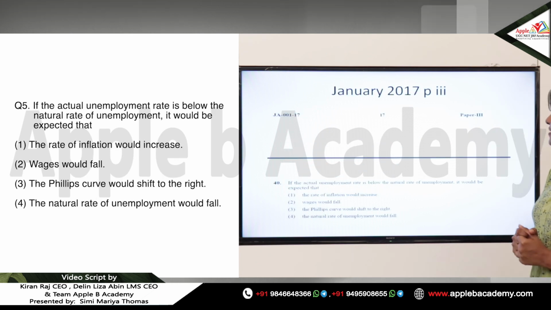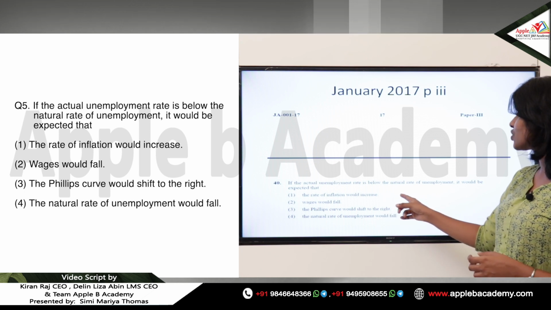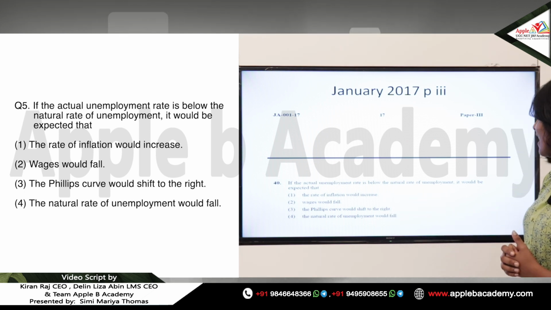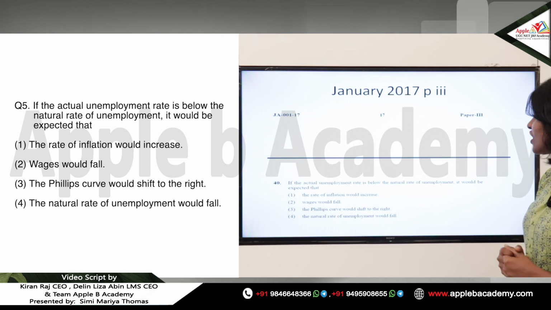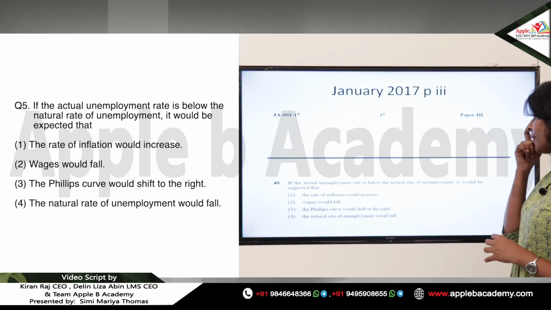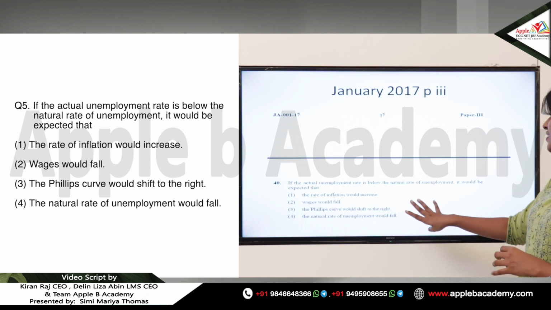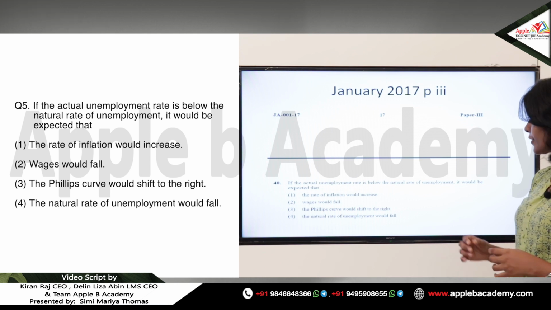Next question, this was asked in January 2017, paper 3. If the actual unemployment rate is below the natural rate of unemployment, it would be expected that the rate of inflation would increase, wages would fall, the Phillips curve would shift to the right, and the natural rate of unemployment would fall. So we have 4 options given based on the natural rate of unemployment. Okay, so see the question.